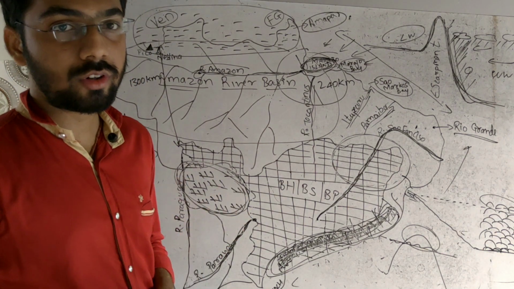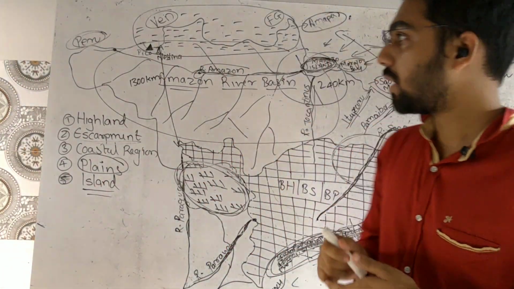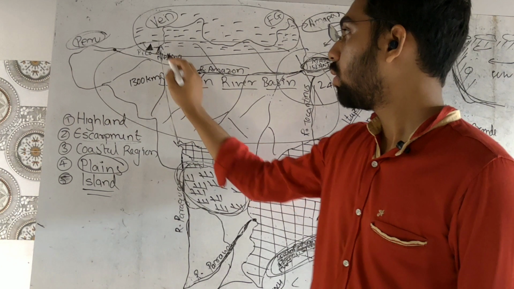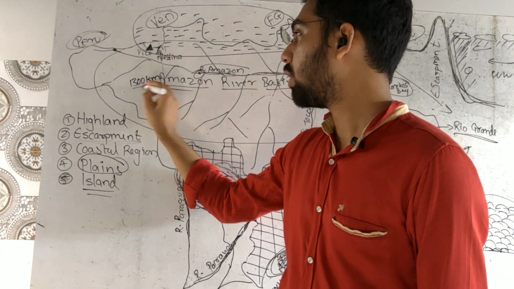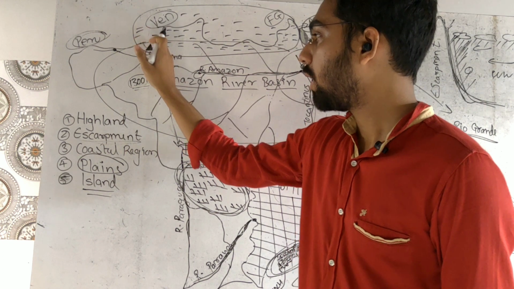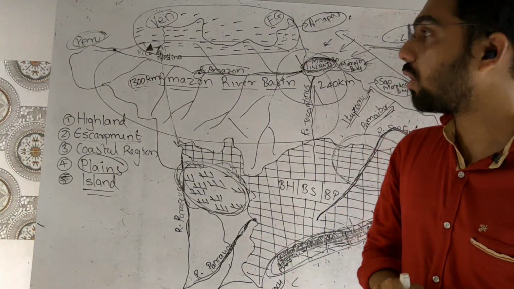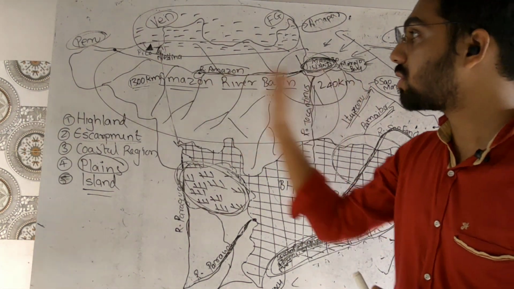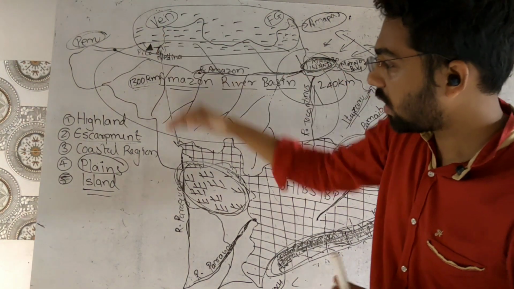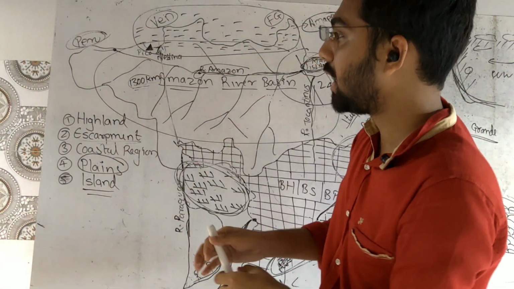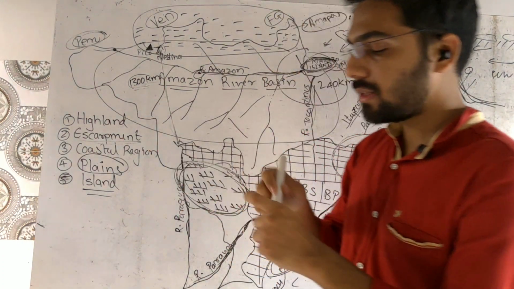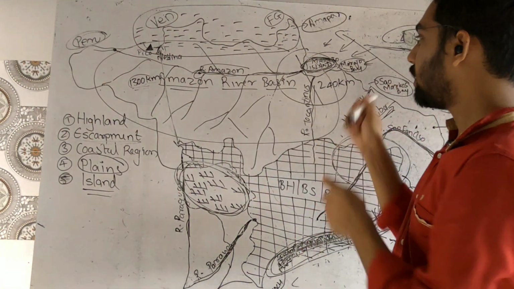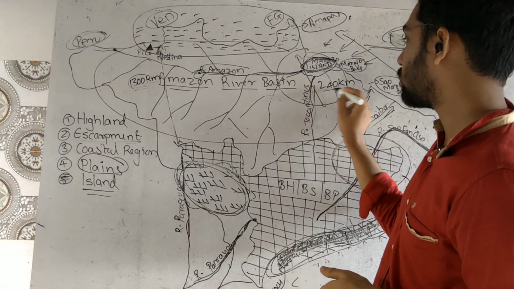When we talk about the Amazon River Basin, as we can see on the west side, the Amazon River has its headwater in the Andes Mountains in Peru. Toward the west side, the plain has a breadth of 1,300 kilometers. The expanse of this particular plain is 1,300 kilometers towards the west. As the river approaches the sea, the width is about 240 kilometers towards the eastern side.